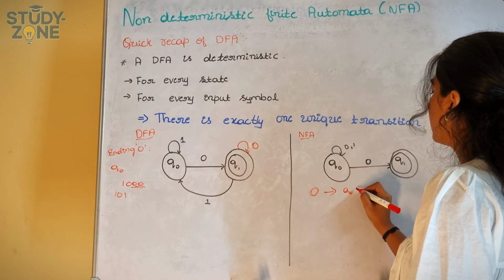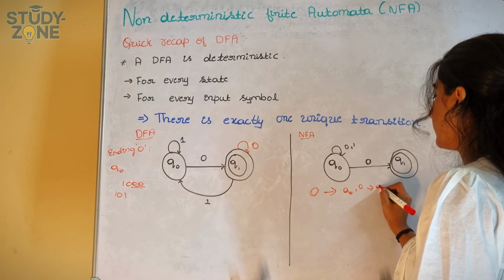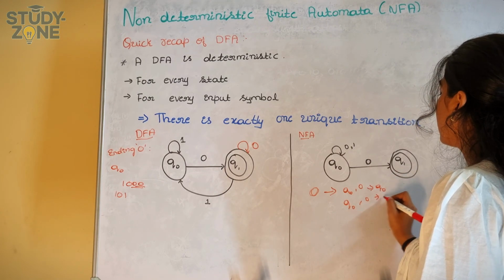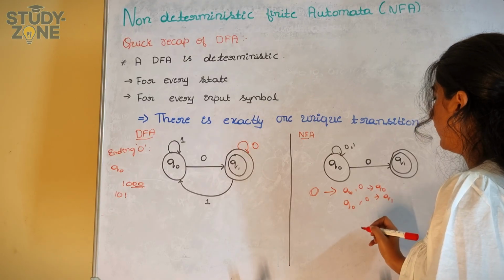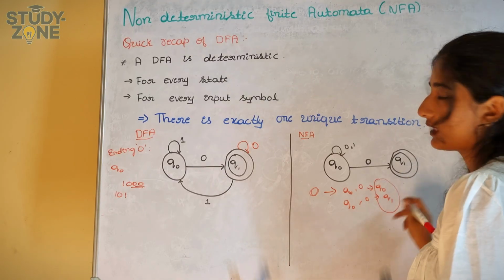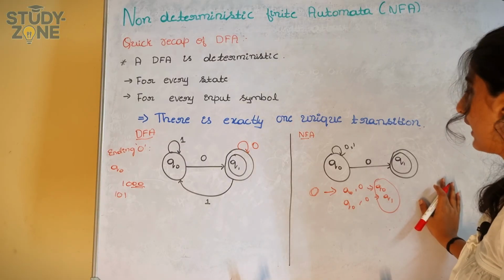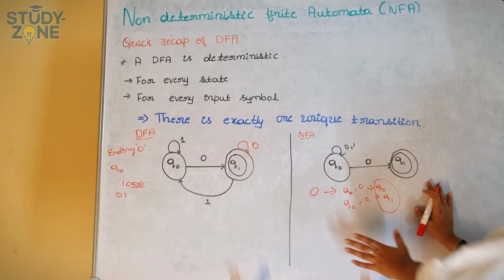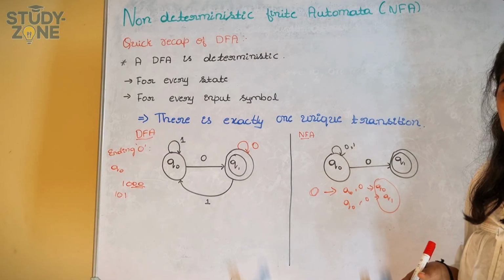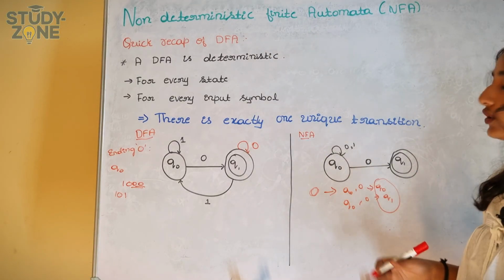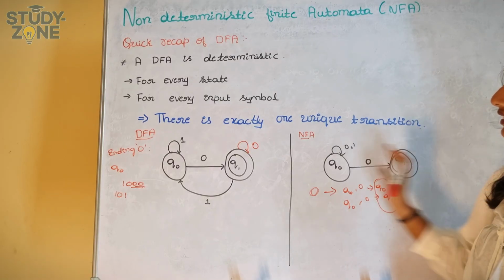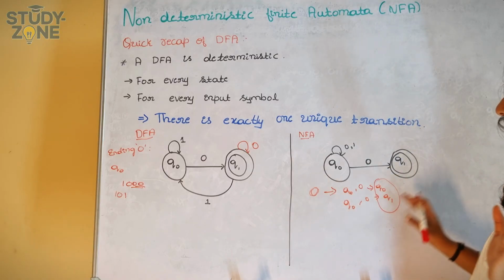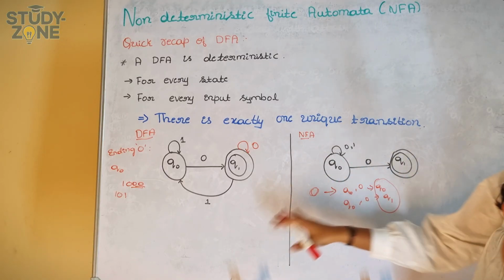Q0 on 0 can stay in Q0 only, and Q0 on 0 can also move to Q1. There are multiple cases possible in NFA. This is the biggest difference between DFA and NFA. It can take multiple transitions. It has many choices in NFA, but in DFA we should have strictly only one fixed path. That is the difference between NFA and DFA.